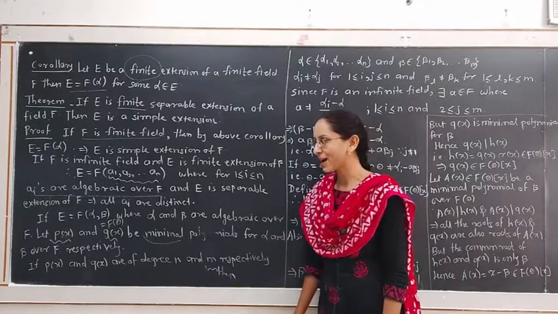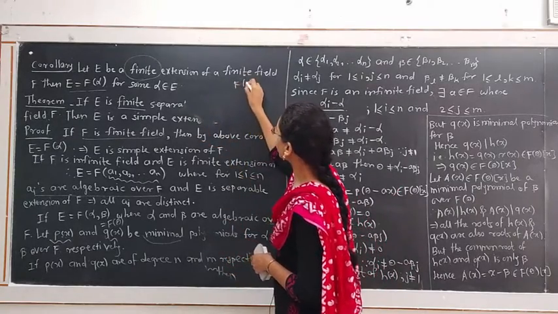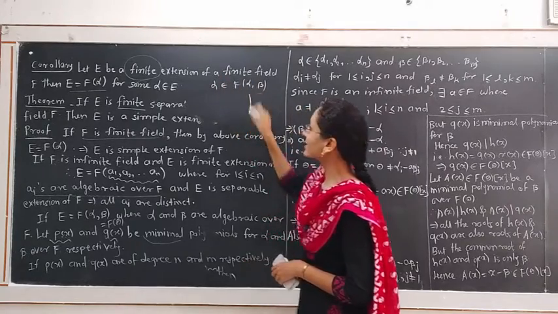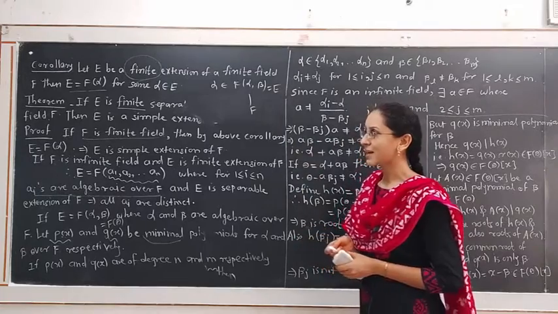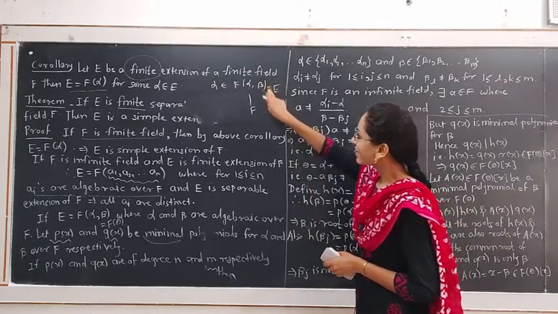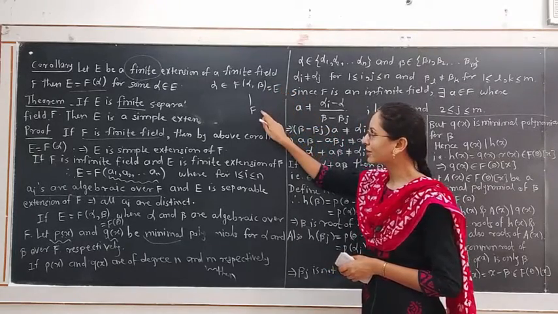Since E is a separable and finite extension, every element of field E is separable over field F.